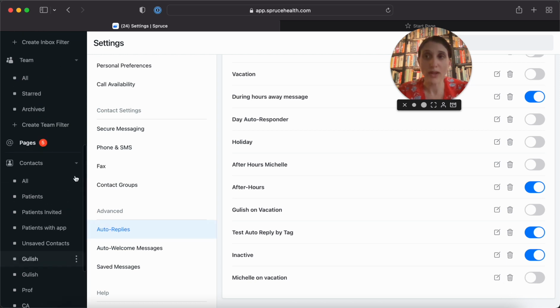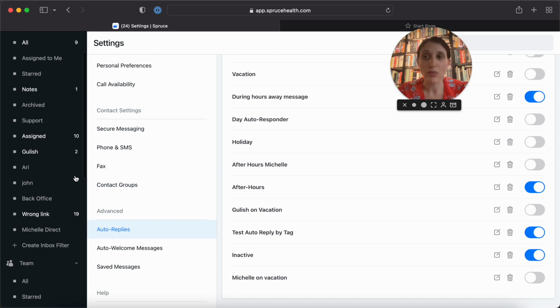Now, the last thing I want to mention in terms of seeing someone else's messages is that you might have tag-based message filters. So instead of having an assignment-based filter, you might need a tag-based filter for the person who is covering for Michelle. So I would review also the types of filters that you are currently using and make sure that whatever the covering clinician needs is the correct kind of filter that you have set up for them.